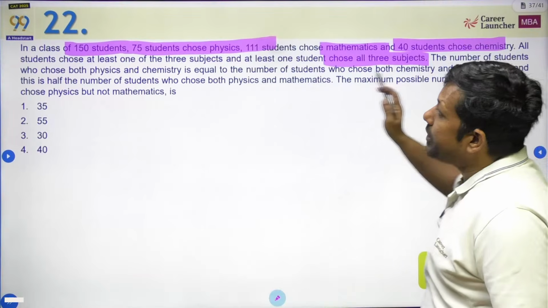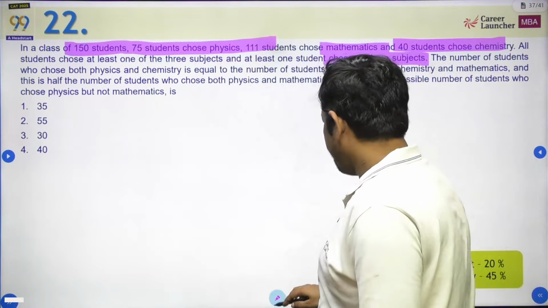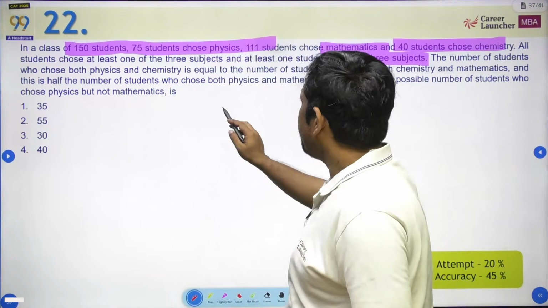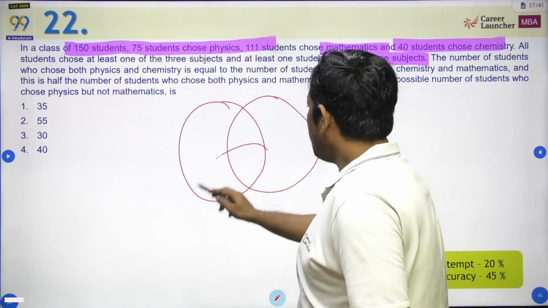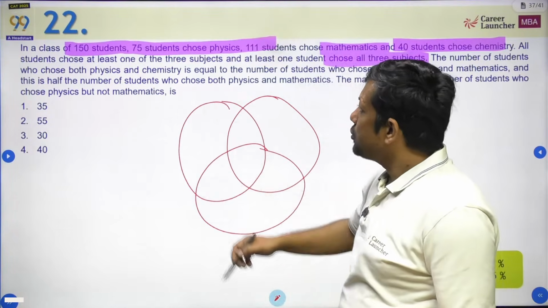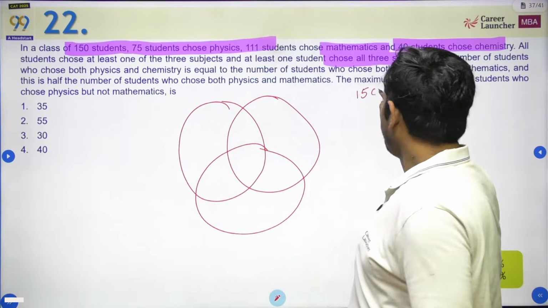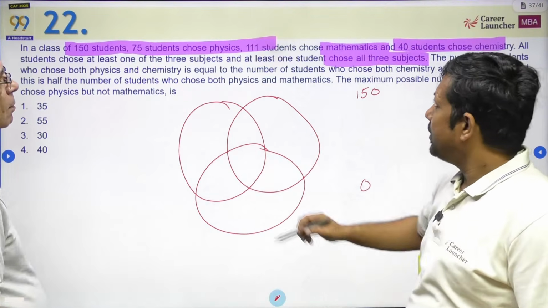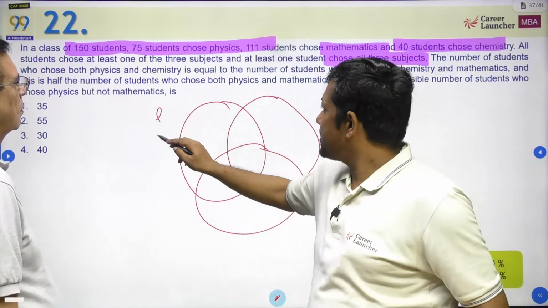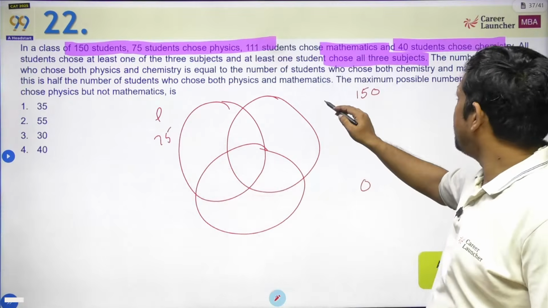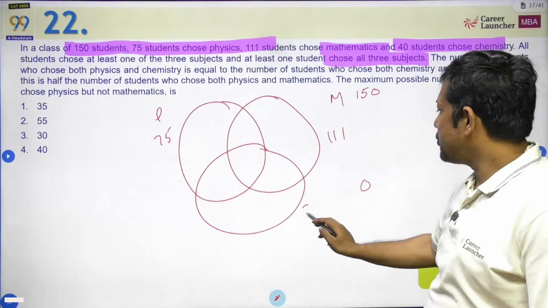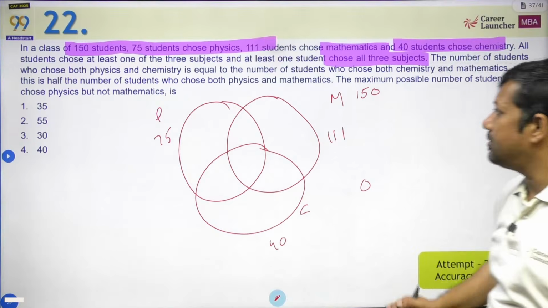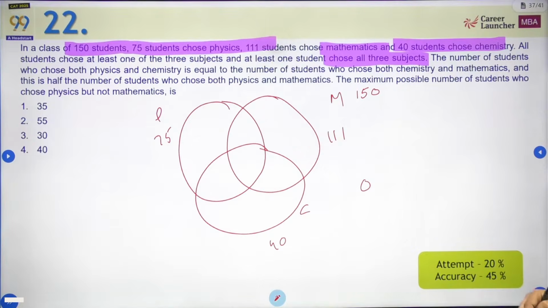The number of students who chose, so basically there are a lot of things that are written here. So what I'm going to do, directly going to draw the diagram and trying to plug in the values over there. So total number of people, I have 150, none I know is 0. We got physics, that is 75. We have maths, that is 111. And we have chemistry, that is 40. And these are the informations that are given to us.